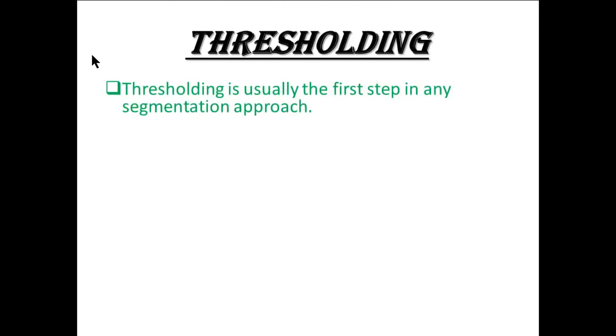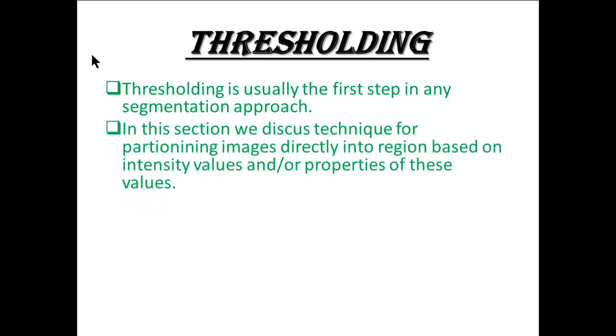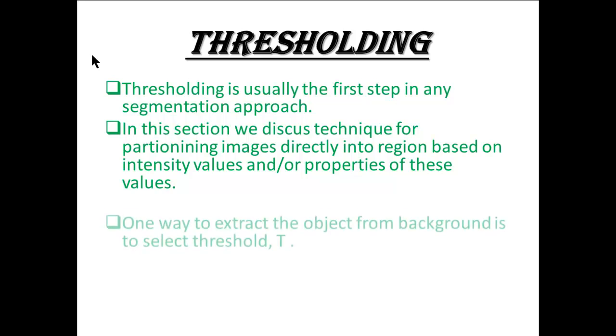Thresholding is usually the first step in any segmentation approach. In this section, we discuss techniques for partitioning images directly into regions based on intensity values and properties of these values.